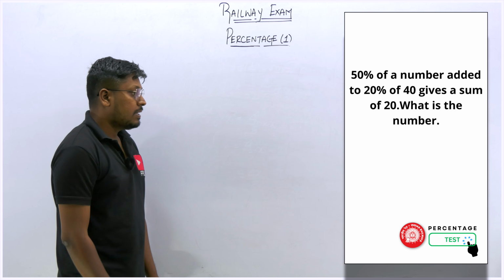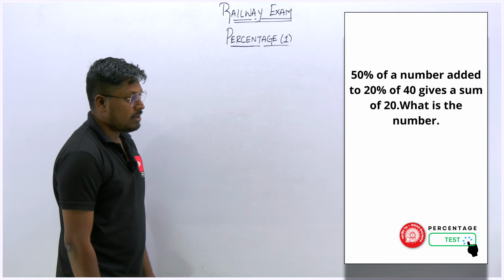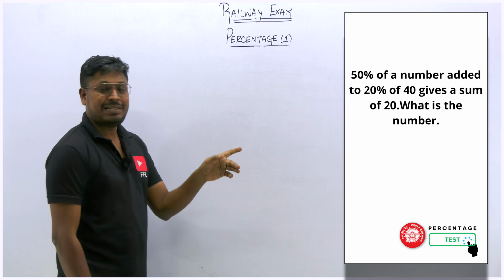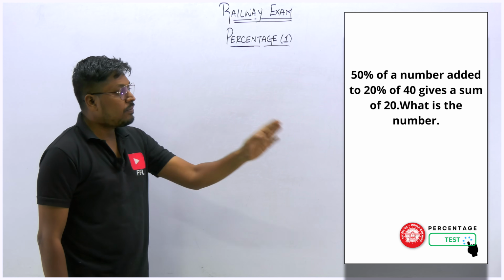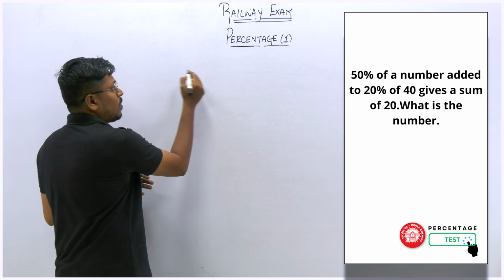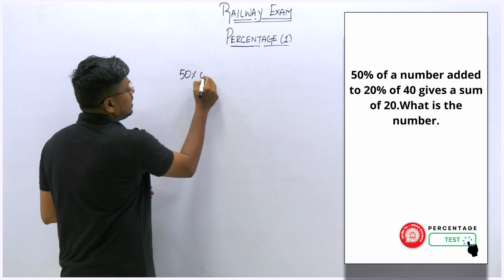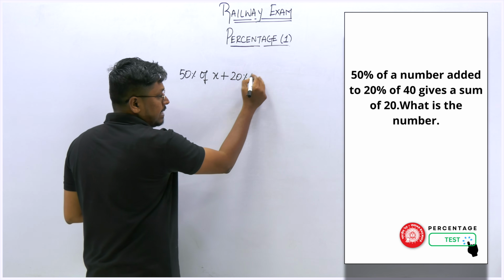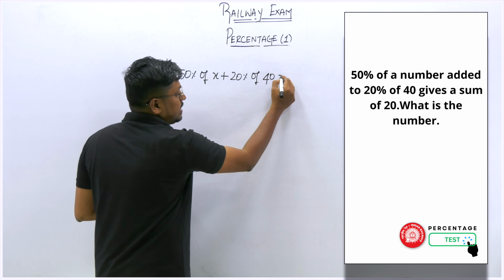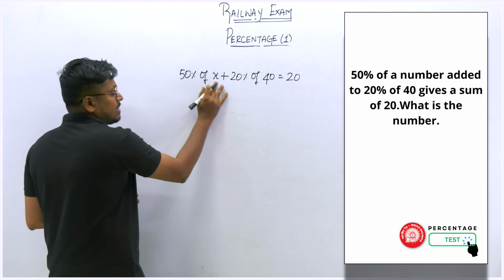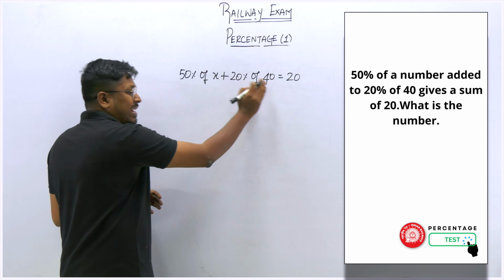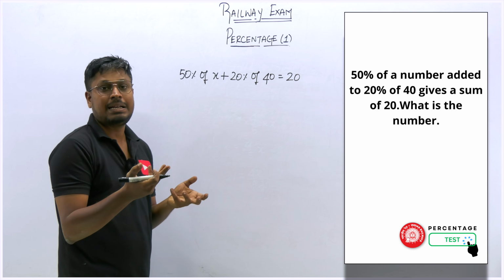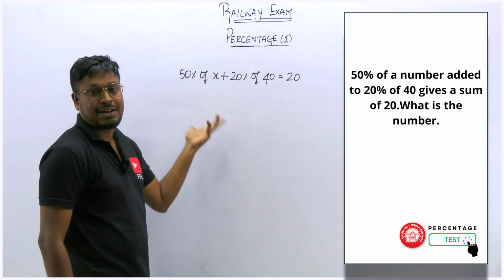Next question. 50% of a number is added to 20% of 40 and gives us the sum 20. What is the number? I think it is an easy question. 50% of a number, that means we don't know what the number is. So 50% of a number is added to 20% of 40, so the resultant will be 20, right? Our target is to find what the number is, that means we have to find the value of x.